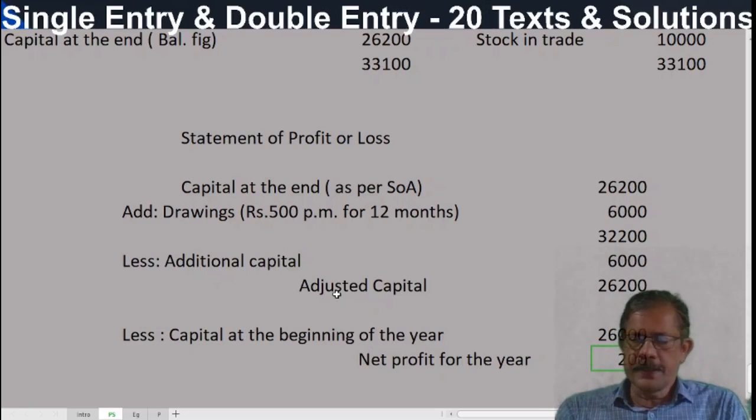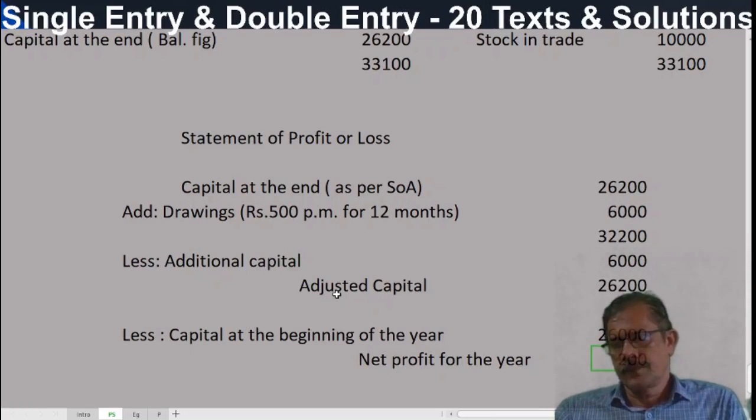Here we are comparing the capital, comparison of net worth. The increase in capital will always be equal to the net profit as shown by the profit and loss account. And in both methods, double entry as well as single entry system, profit will be the same.